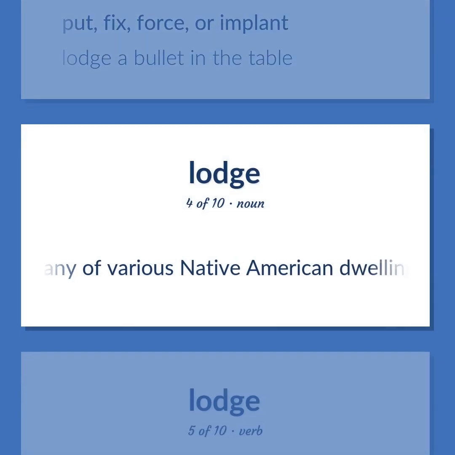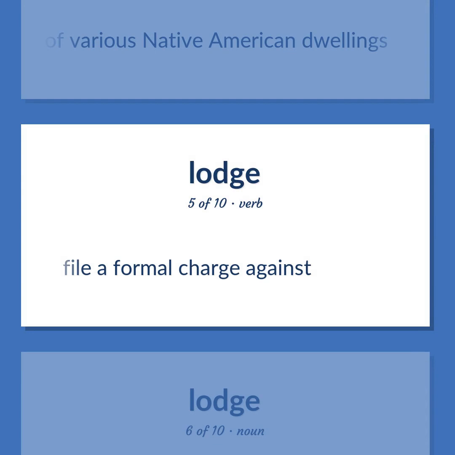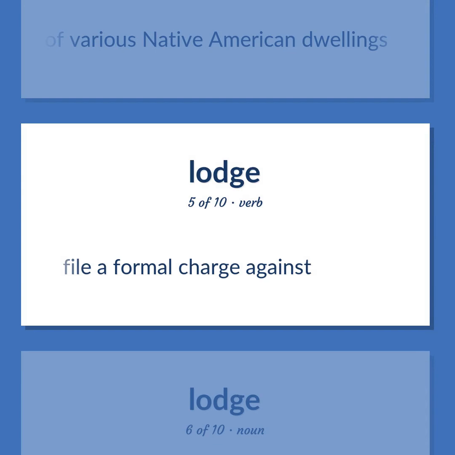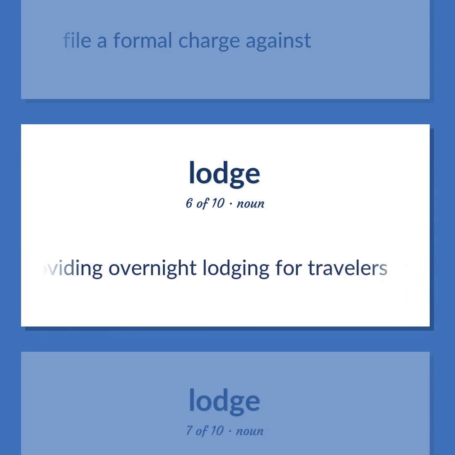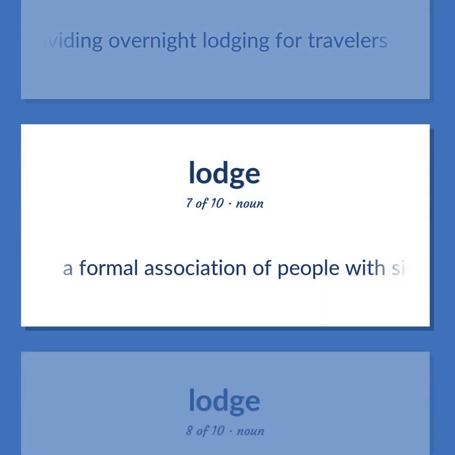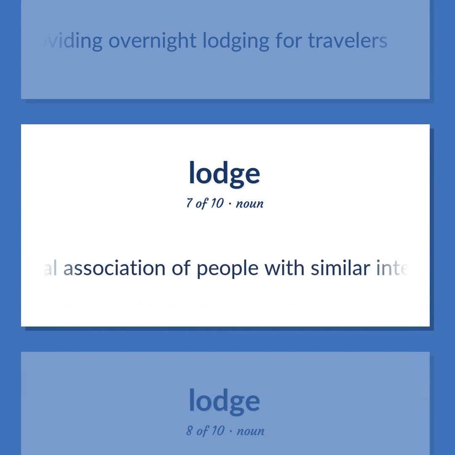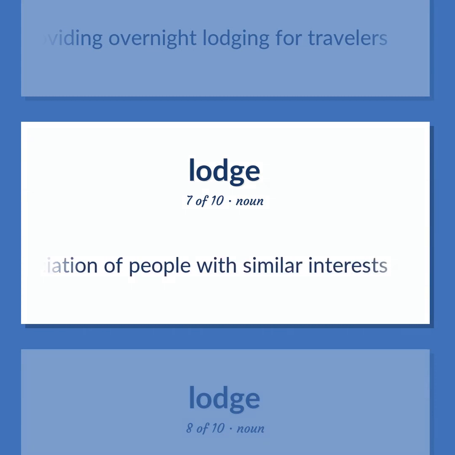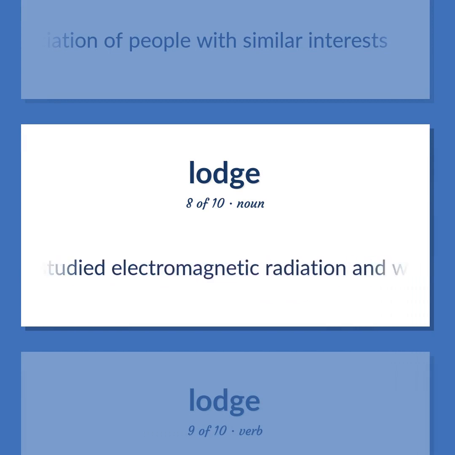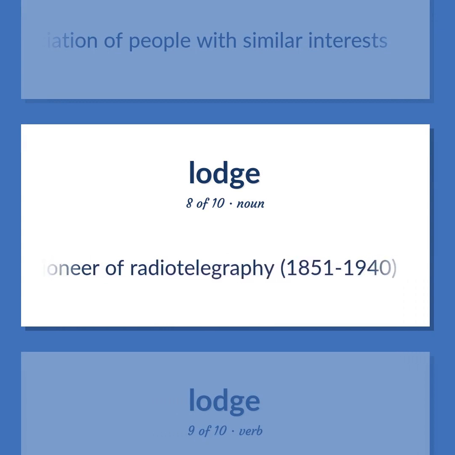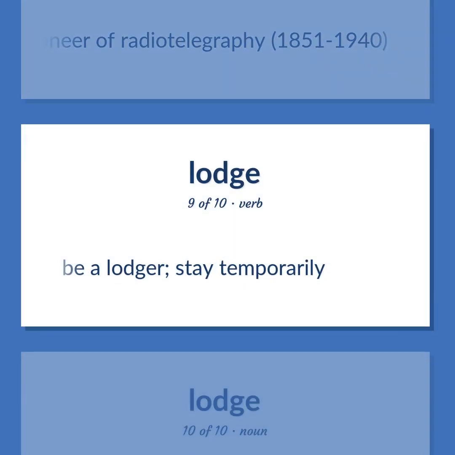Any of various Native American dwellings. File a formal charge against. A hotel providing overnight lodging for travelers. A formal association of people with similar interests. English physicist who studied electromagnetic radiation and was a pioneer of radiotelegraphy, 1851 to 1940. Be a lodger. Stay temporarily.